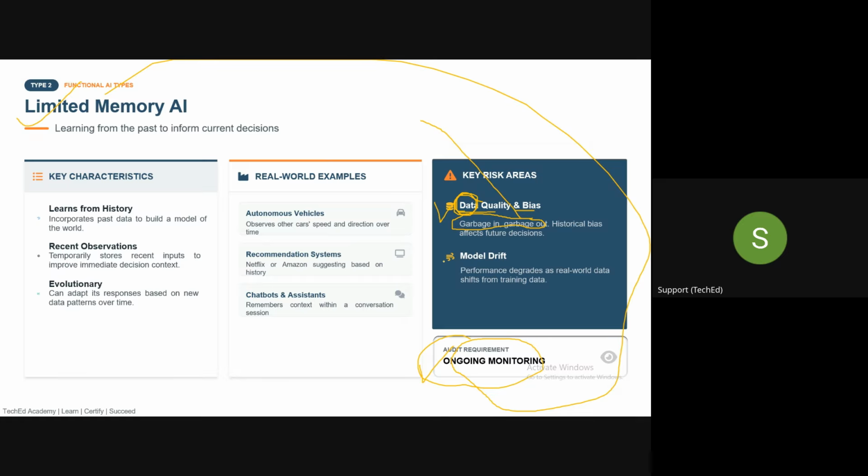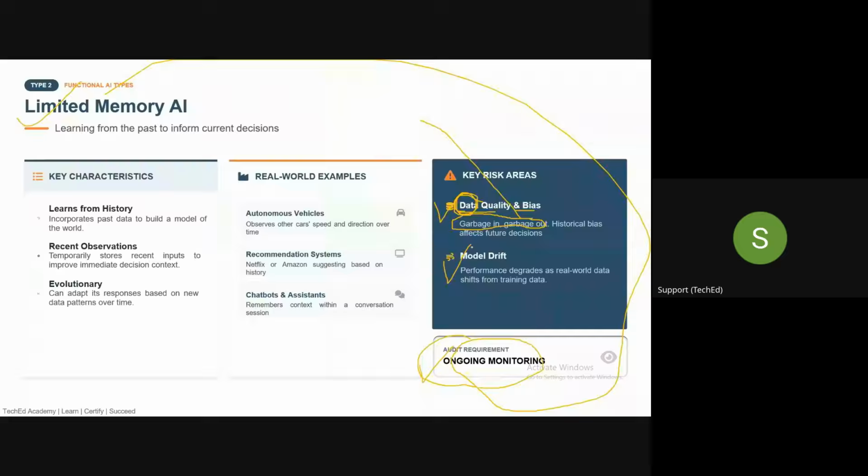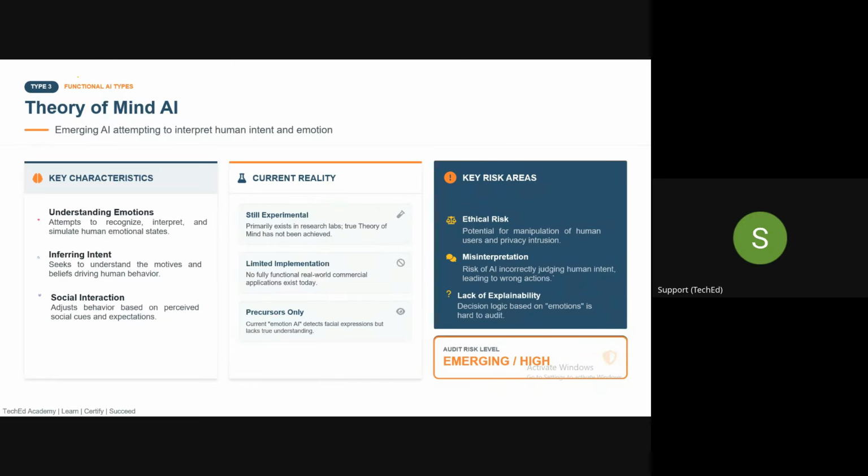And model drift is also one of the challenges. What is model drift? We will discuss it in detail in our upcoming slides along with an example. So these are the things which we as auditors need to focus on in a limited memory AI system. Then there is theory of mind, guys.